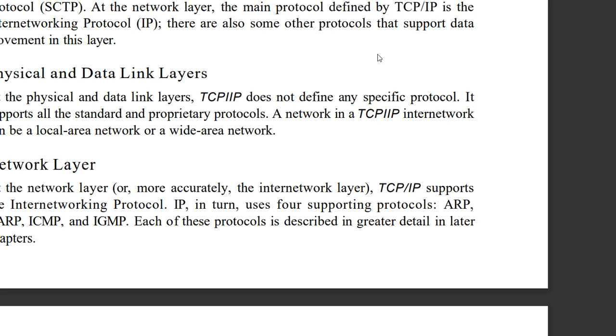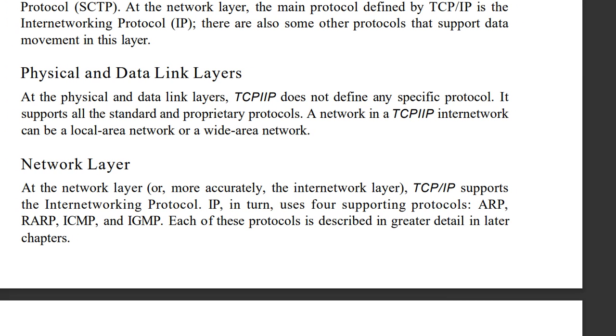Fine. At the network layer, TCP/IP supports the inter-networking protocol. IP in turn uses 4 supporting protocols: ARP, RARP, ICMP and IGMP. Each of these protocols is described in the next chapter, which I am going to discuss. Okay, but you have to write what is the full form of ARP, RARP, ICMP and IGMP. Okay, in the next slide we will discuss more about these network layer protocols like RARP, ARP, ICMP and all.